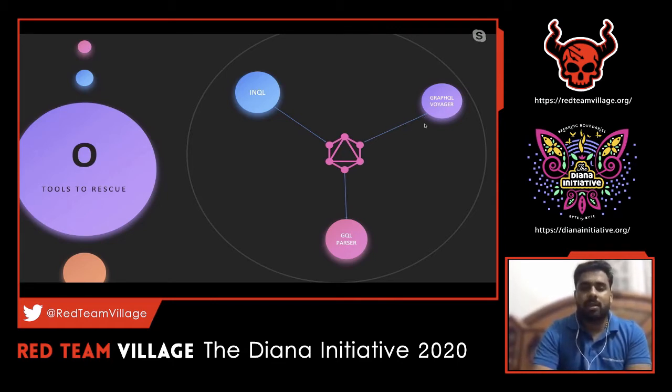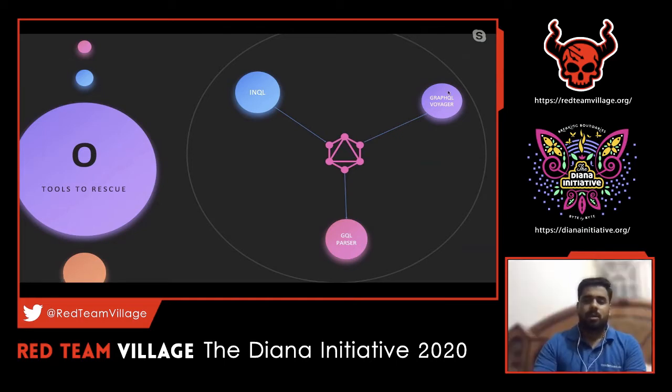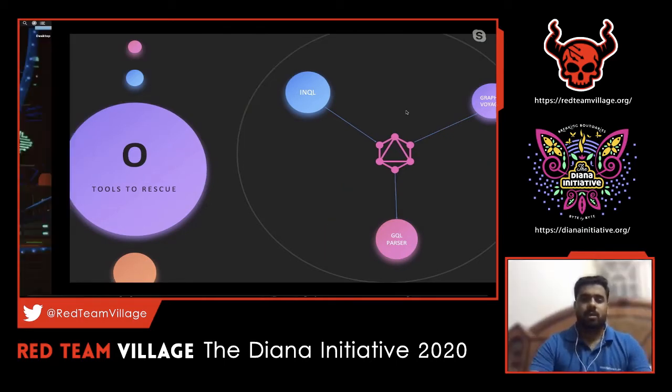Obviously in that list, there are three things which I could think of now. The first is InQL. InQL is one awesome project, I would say, because it is at a pretty decent stage now. Version 2 has already been released, and I'll show a demo of that in this session. And we have something called GraphQL Voyager. GraphQL Voyager is not exactly a tool, it is a web application wherein you can post the introspection output. Let's quickly move on to a demo.